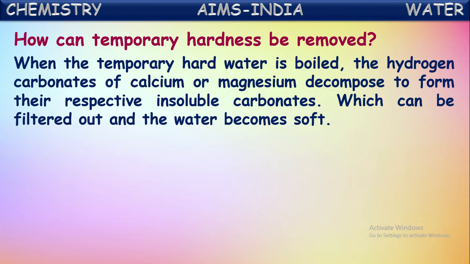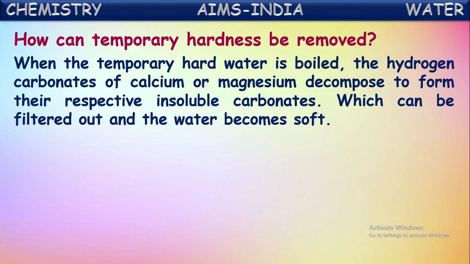So initially they were in the rocks in the form of their respective carbonates, that means calcium carbonate and magnesium carbonate. On reacting with the water containing carbon dioxide, they converted into their hydrogen carbonates, that means calcium hydrogen carbonate and magnesium hydrogen carbonate. So because of the presence of these two bicarbonates, water became temporarily hard.